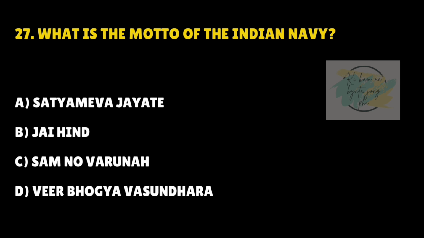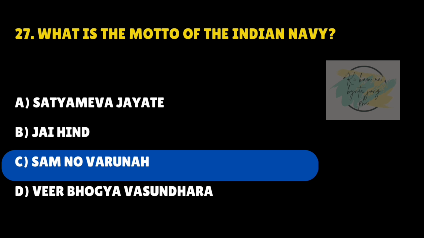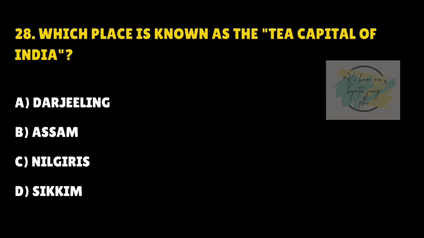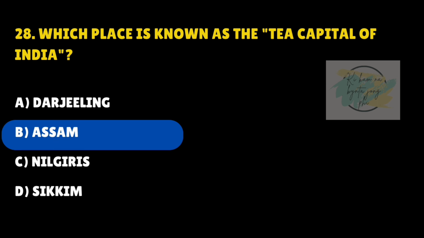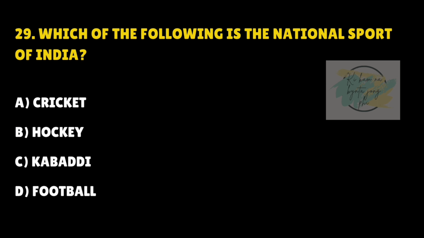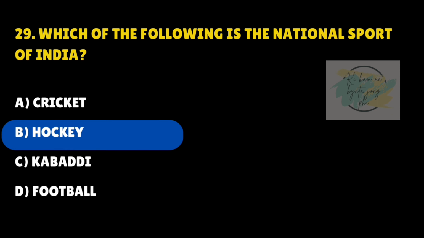What is the motto of the Indian Navy? Answer is C. Samno Varuna. Which place is known as the tea capital of India? Answer is B. Assam. Which of the following is the national sport of India? Answer is B. Hockey.